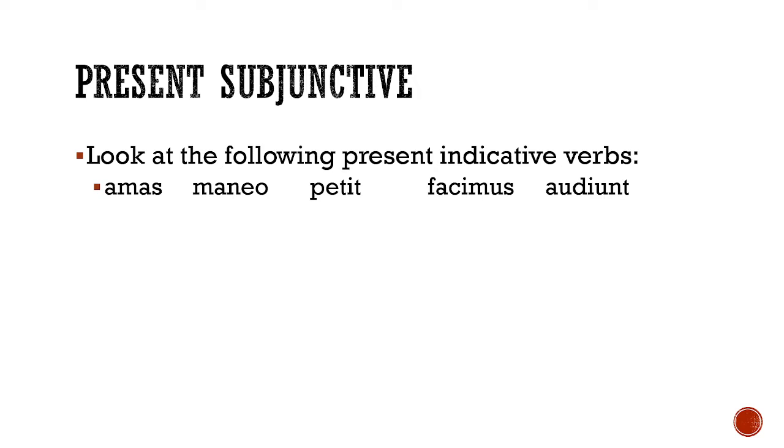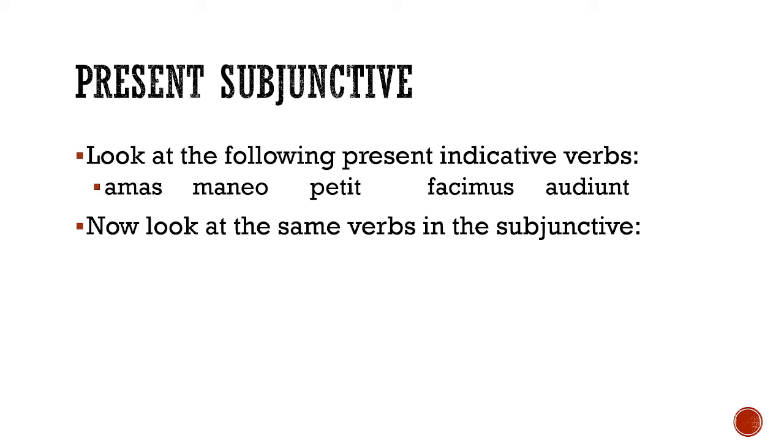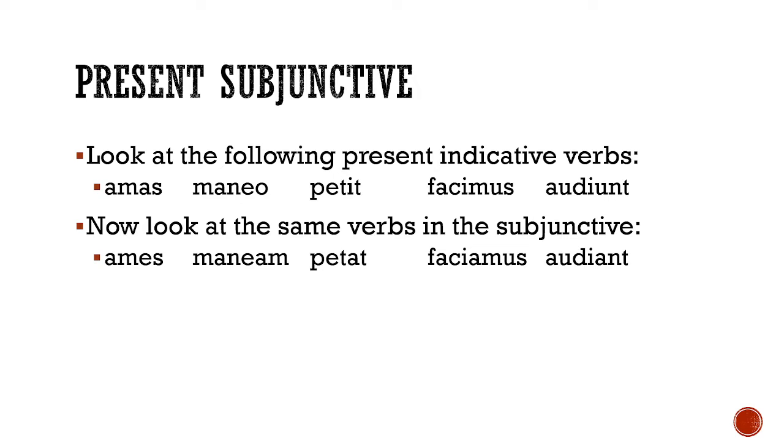So these are the forms of the verbs that you've known since chapter 2. You've used these verbs throughout the last year and a half, year and three-quarters, or in some cases two and three-quarter years. So these are the ones that you are most familiar with. But now we're going to show you what they look like when they become present subjunctive. So we have ames and maneam and petat and faciamus and audiant.